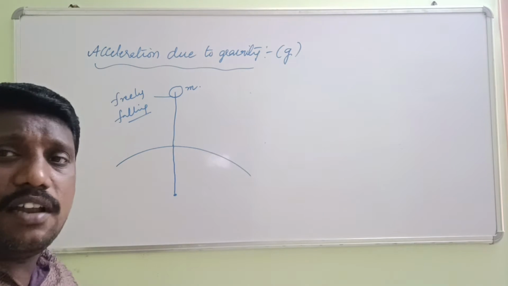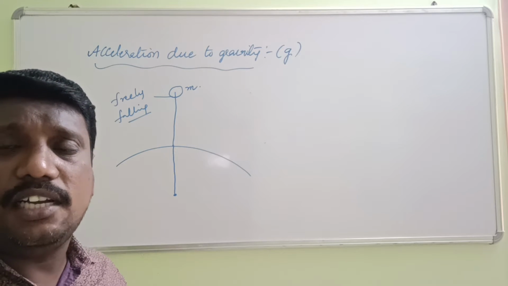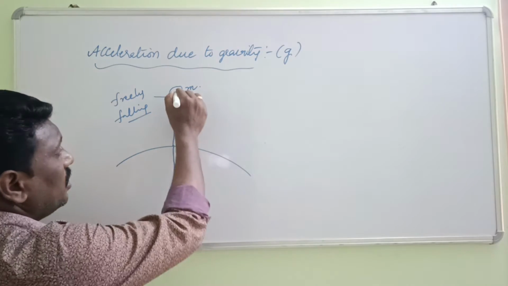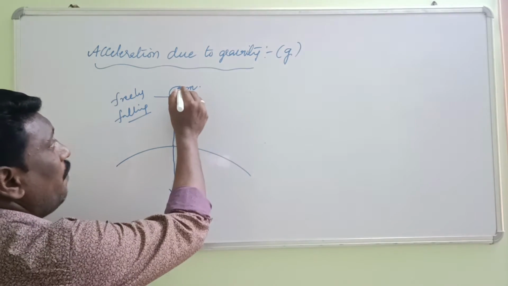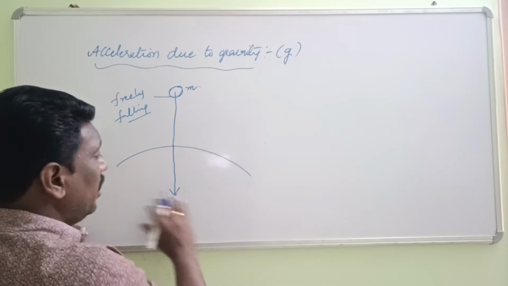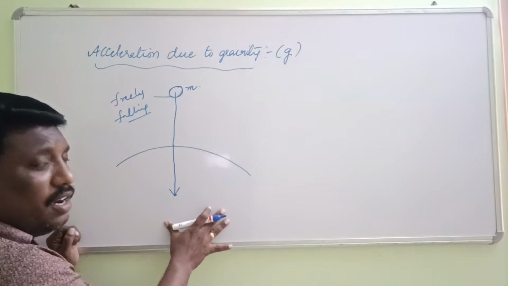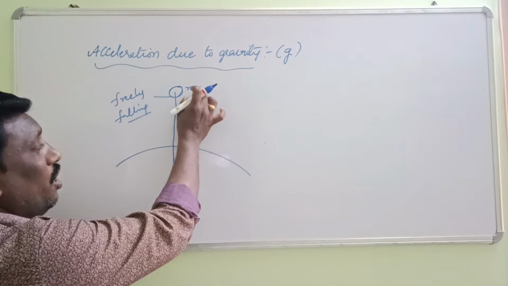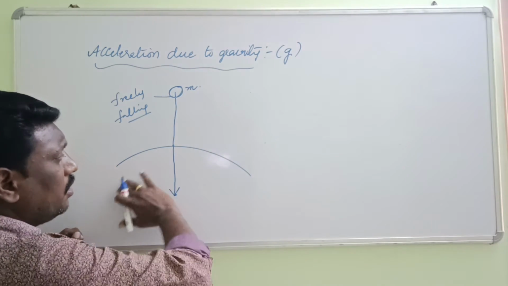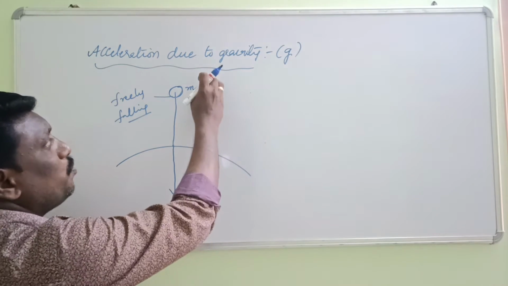As you know, our earth always pulls any object to its center. Here the large body is our earth, and the small body is small m having mass. Then this large mass is attracting this small mass.